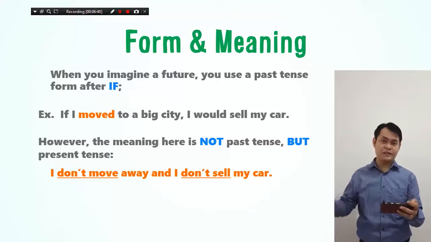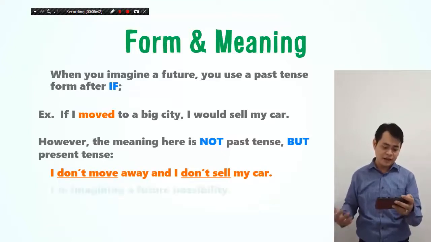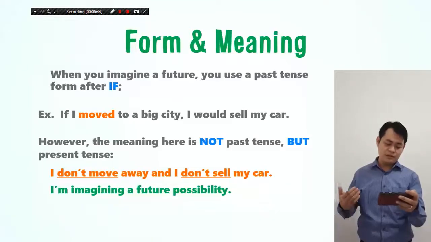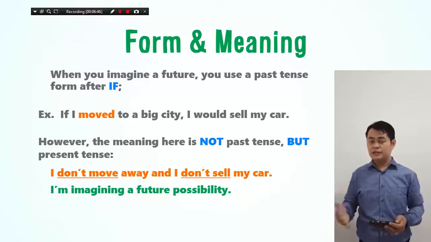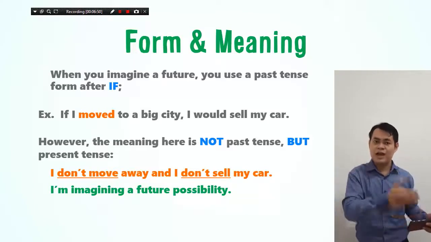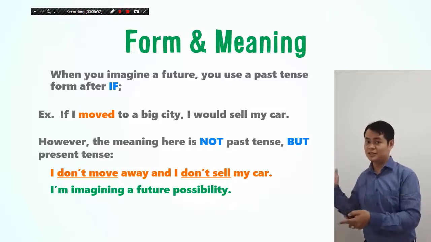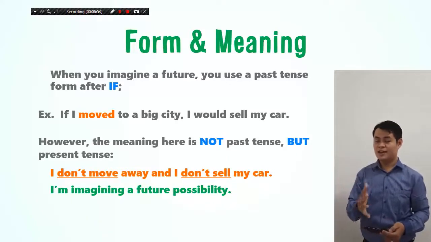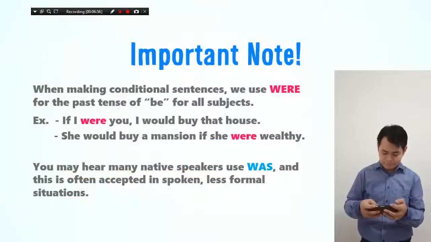And then I don't sell the car, that's the fact. And I am imagining a future possibility. It has not happened yet, but he expects that to happen. That's why it's called imagination. So you have to pay attention to that. Okay, the next one.